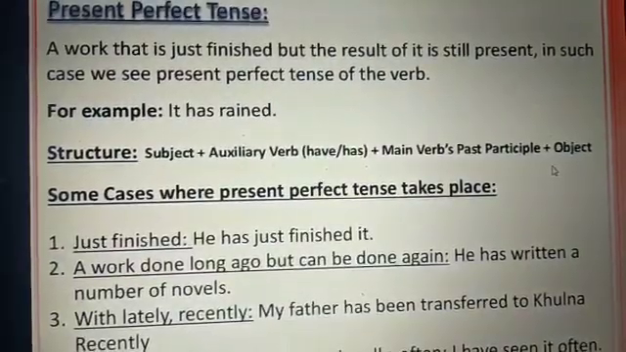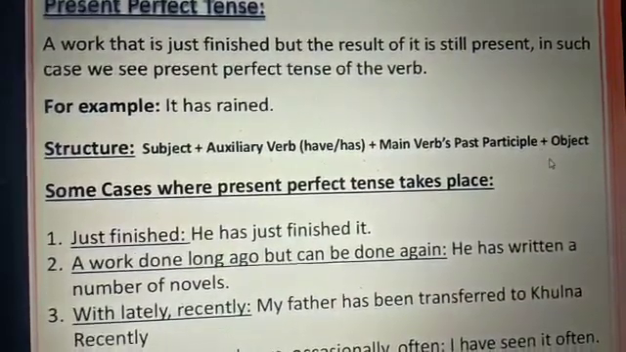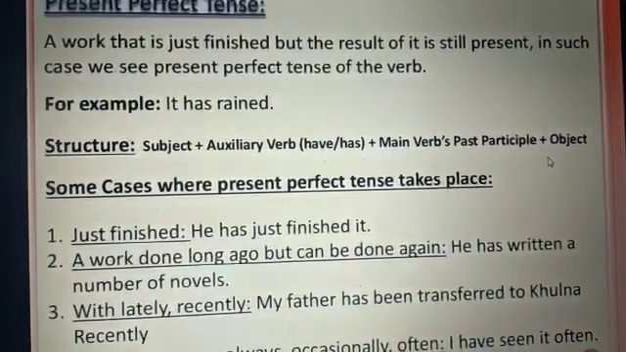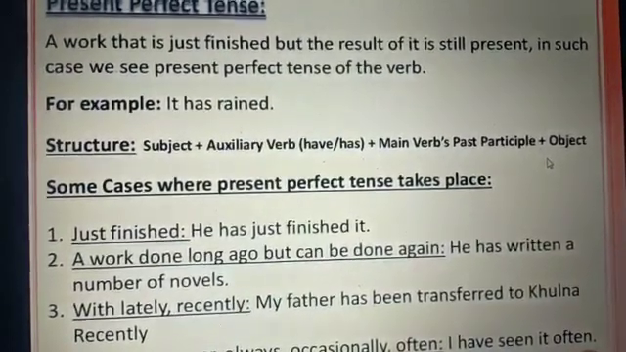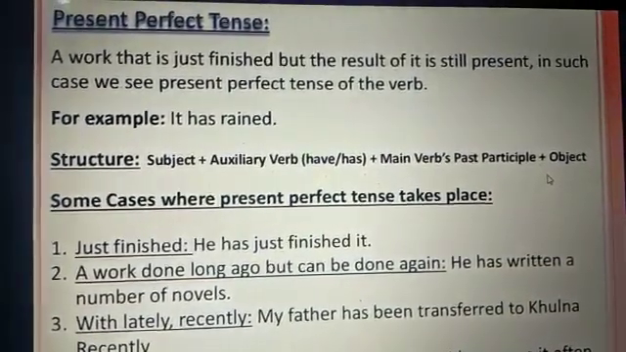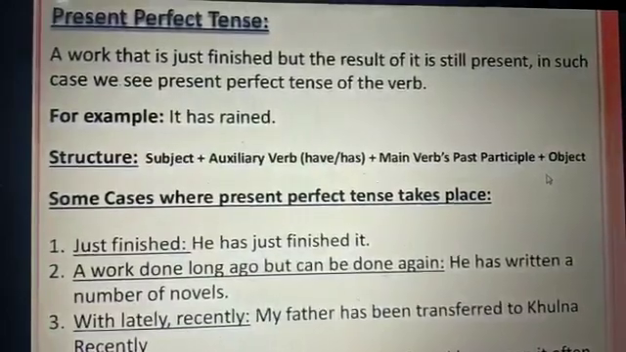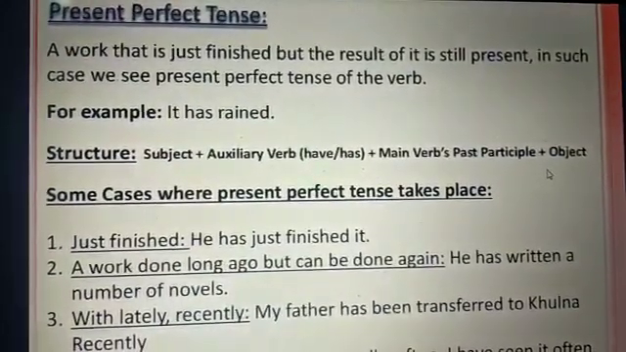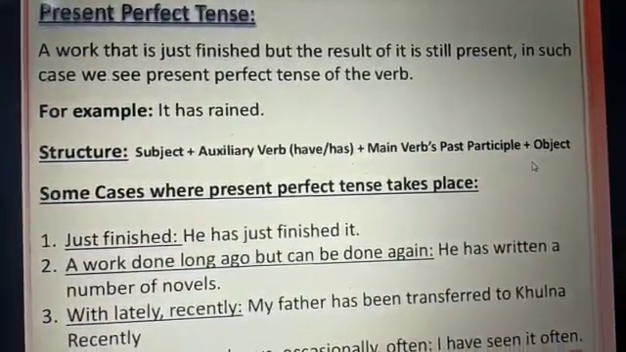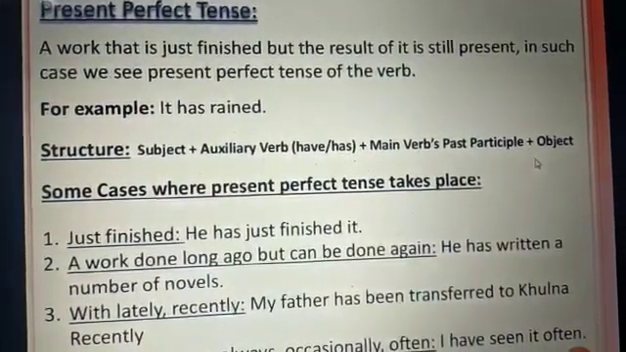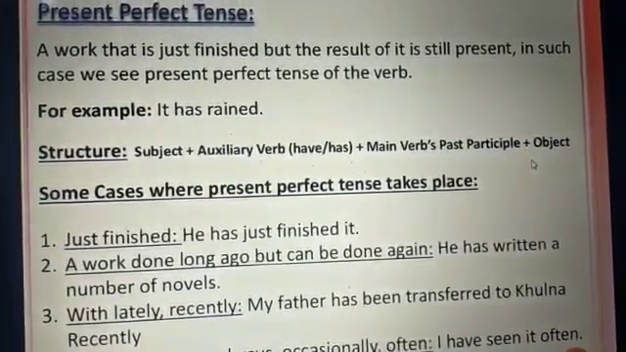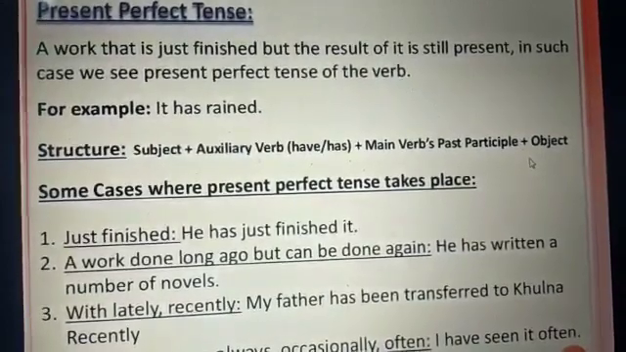Next form is the present perfect tense, a work that is just finished but the result of it is still present. In such cases, we use the present perfect form of the verb to talk about an event happening in a time period beginning in the past and leading up to the present. For example, we have received your gift. It has rained. Structure for the present perfect tense: subject plus auxiliary verb have or has, helping verbs, plus the main verb's past participle form plus object.